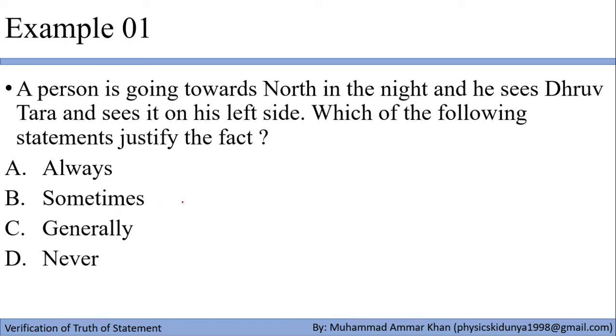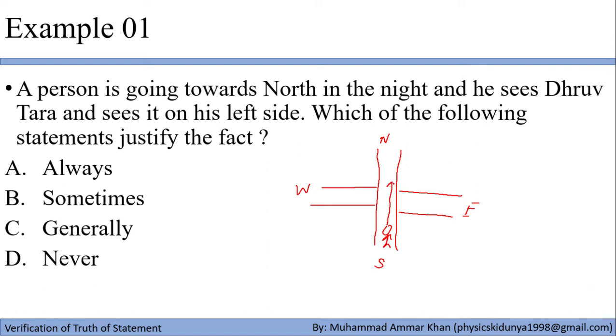Now they are saying that a person going towards north in the night sees Dhruv Tara on his left side. So whether this thing could happen or not. Let me draw it in front of you. Let's suppose we are drawing some road. This direction is, let's say, north, this is south, this direction is east, while this one is west. So a person is going from south to north, and he sees Dhruv Tara on his way.